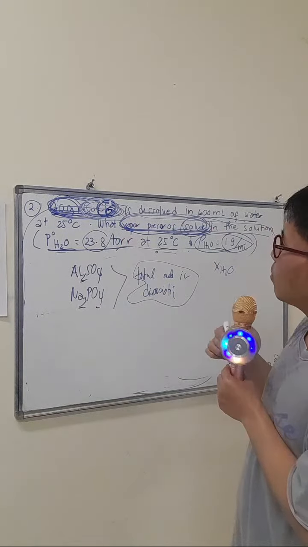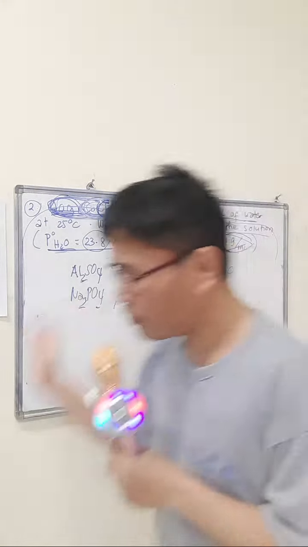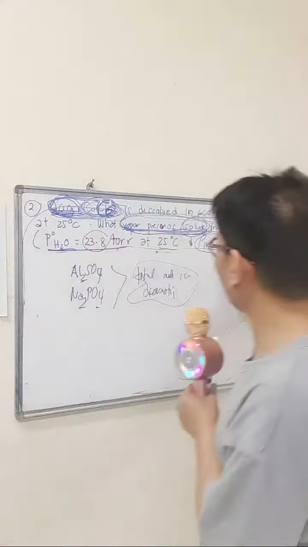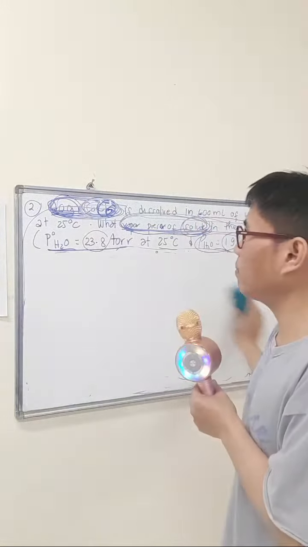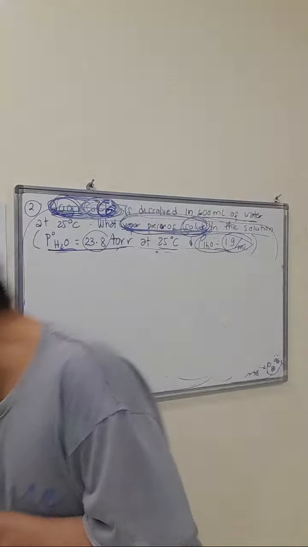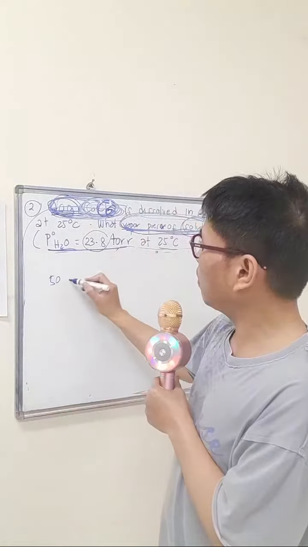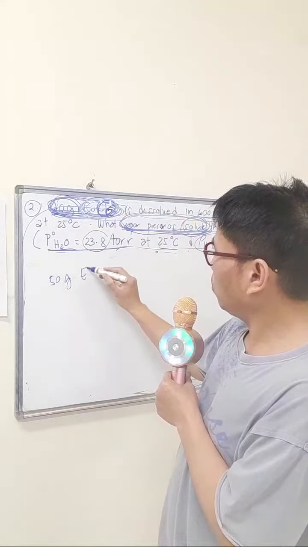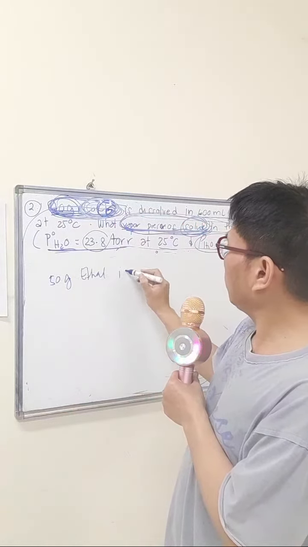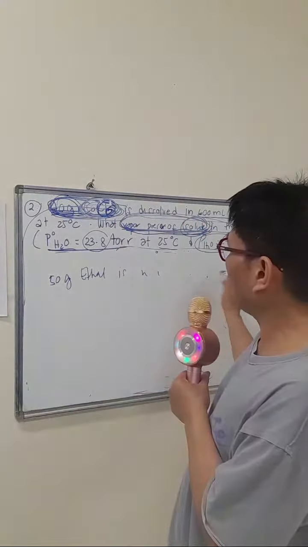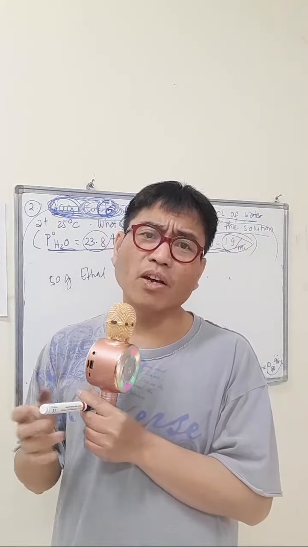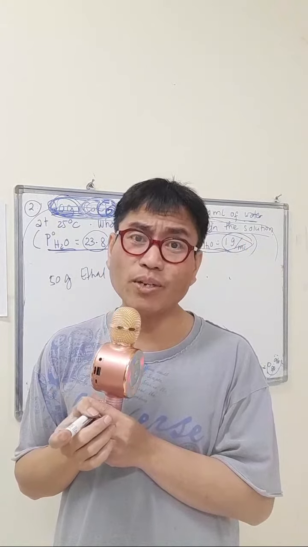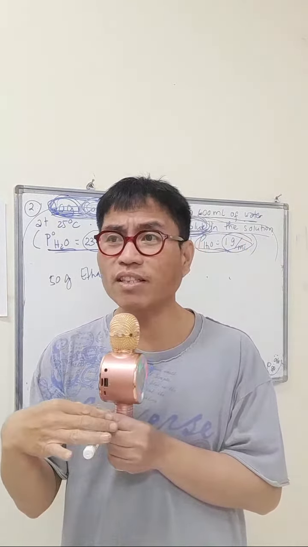Sometimes also, guys, your compound is also a liquid. For example, 50 grams of ethanol is mixed in 600 ml of water. Now, in this kind of problem, you cannot easily judge which is the solvent and which is the solute.